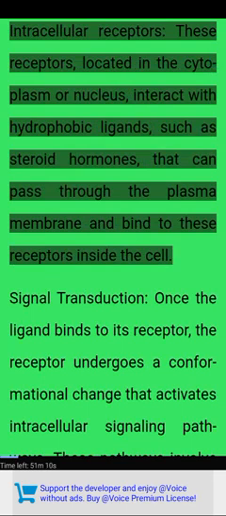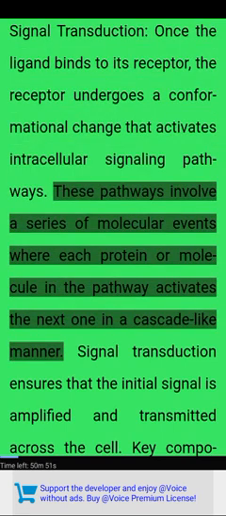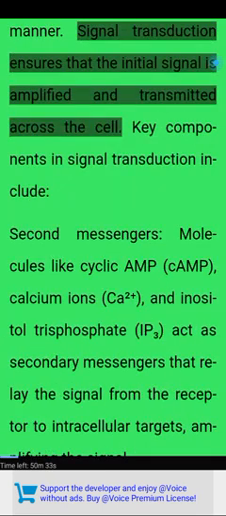Intracellular receptors. These receptors, located in the cytoplasm or nucleus, interact with hydrophobic ligands, such as steroid hormones, that can pass through the plasma membrane and bind to these receptors inside the cell. Signal transduction. Once a ligand binds to its receptor, the receptor undergoes a conformational change that activates intracellular signaling pathways. These pathways involve a series of molecular events where each protein or molecule in the pathway activates the next one in a cascade-like manner. Signal transduction ensures that the initial signal is amplified and transmitted across the cell.